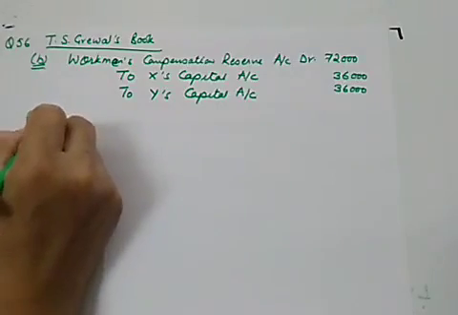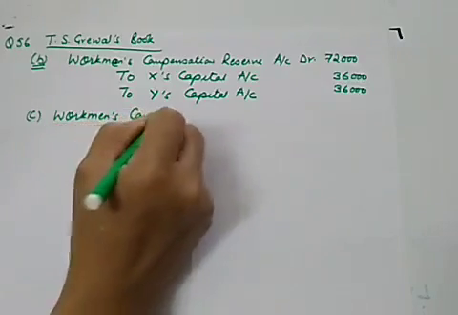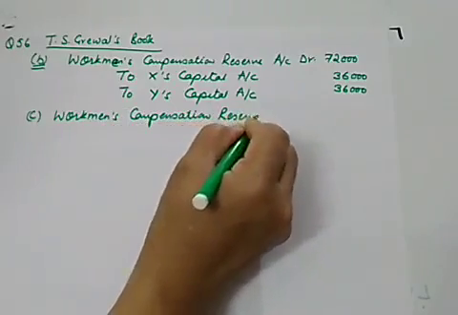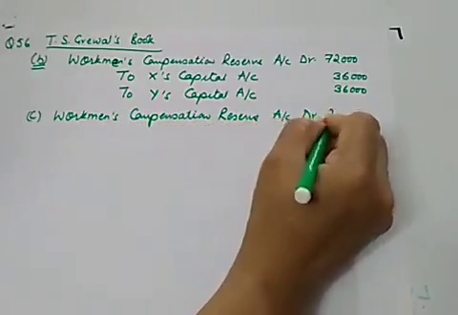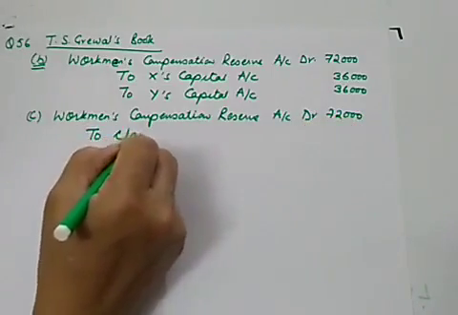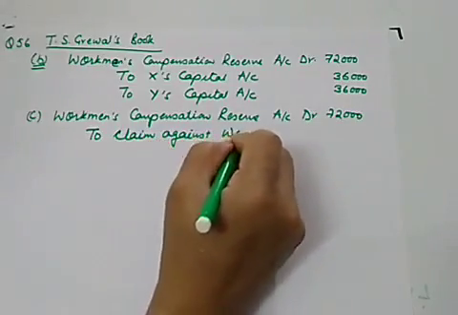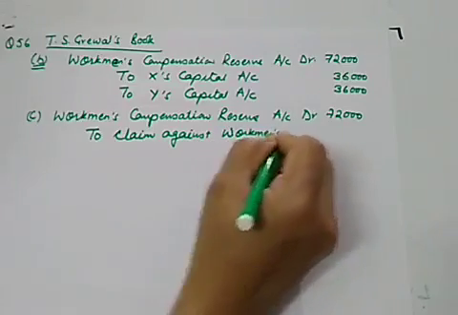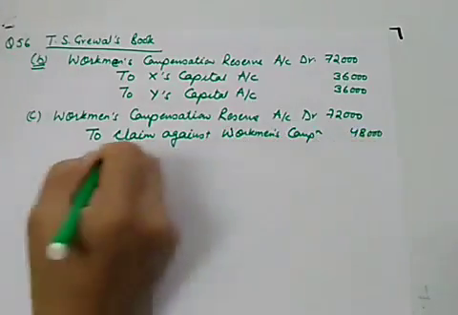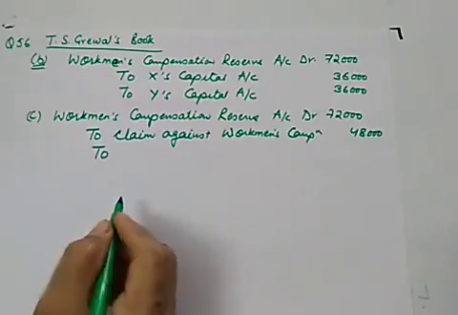Here, workman's compensation reserve debit with 72,000, and there is a claim against workman's compensation, and the claim amount is 48,000 and the remaining is 24. So we'll be dividing 24 between X and Y equally.